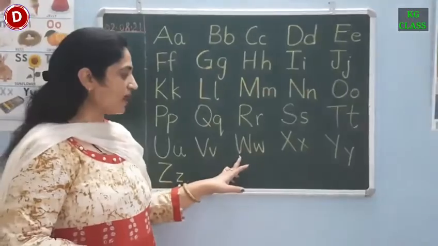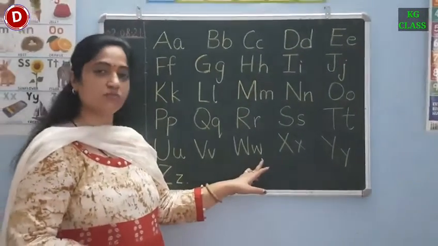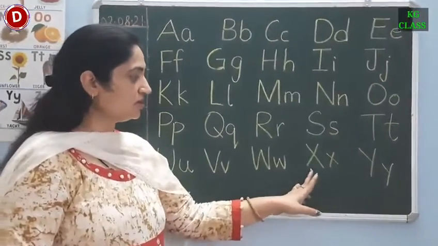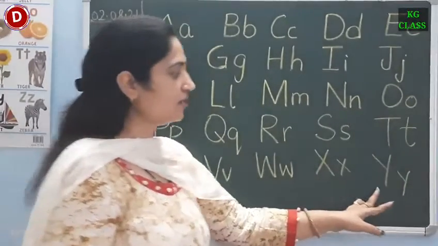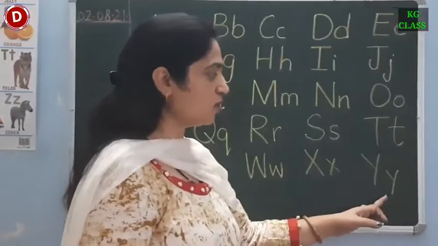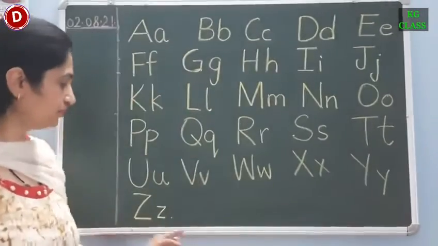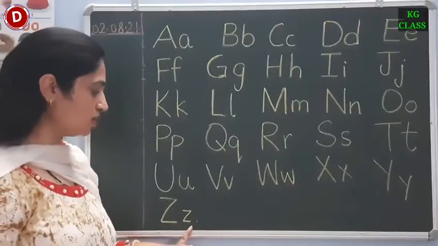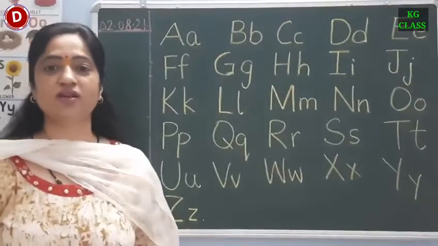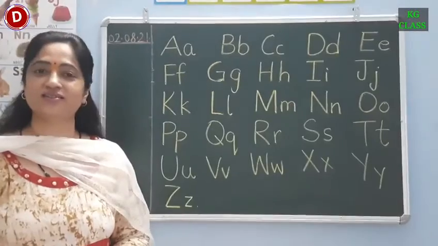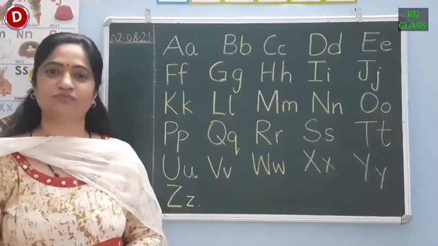This is capital W, small w. W says W. Children, this is capital X and small x. X says X. Now comes Y, capital Y, small y. Y says Y. Now comes capital Z and small z. Z says Z. In this way, children, you have to learn songs and sounds of the letters A to Z, the way I taught you.